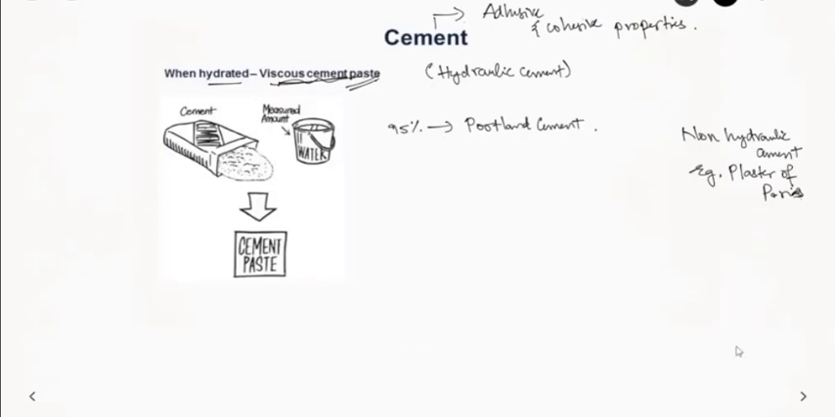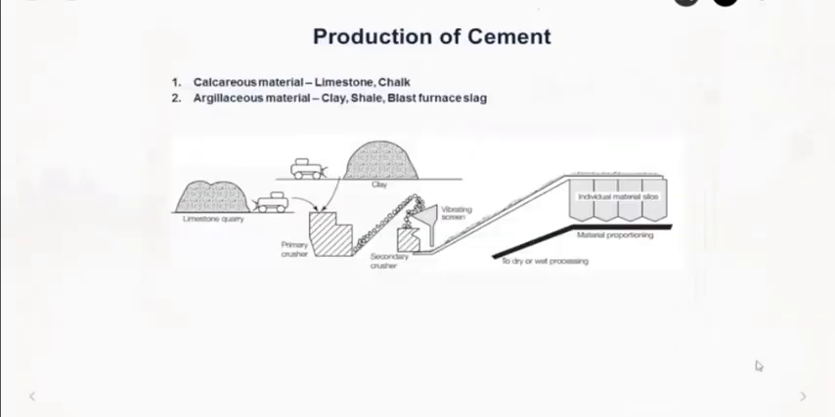Now let us move on to the production of cement. How is cement produced? For production of cement, we need these two basic raw ingredients. One is calcareous material, which is nothing but different forms of calcium oxide. The common materials used for this are limestone, chalk, etc. And another raw material which you require for the production of cement is argillaceous material. Examples for this are clay, shale, and blast furnace slag. And this is nothing but different forms of silicon dioxide or silica and alumina.